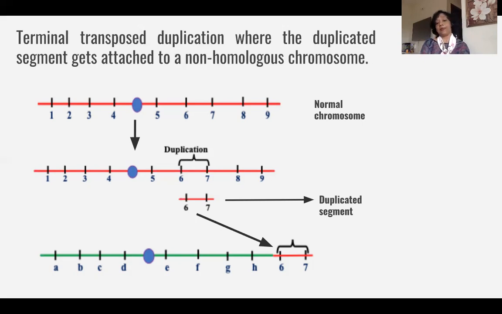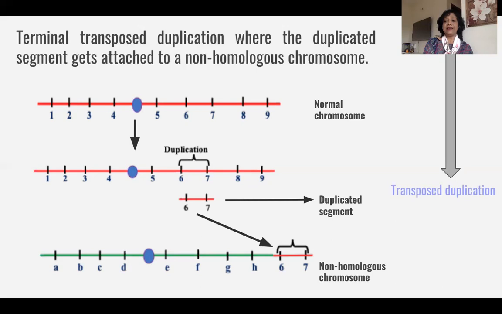The duplicated segment has attached at a position which we can say is the terminal position of a non-homologous chromosome.